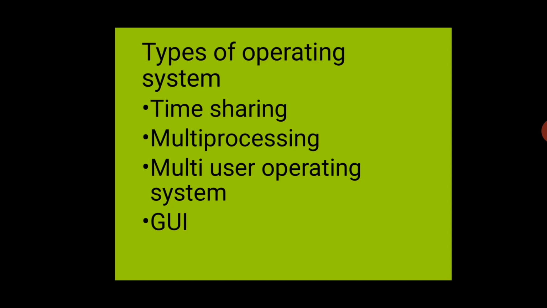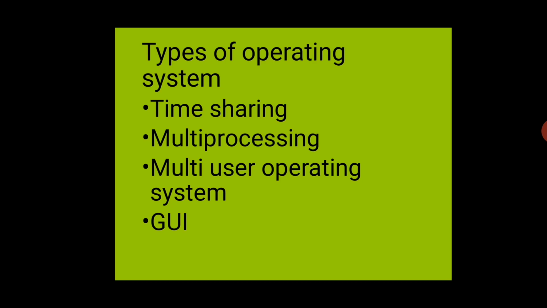Multi-user operating system. A multi-user operating system allows multiple users at the same time. A single PC is used here, but multiple people are using a single computer system. GUI, I already told you, GUI is graphical user interface. You can easily recognize any application with the help of the icon here, so you can easily operate your computer system.